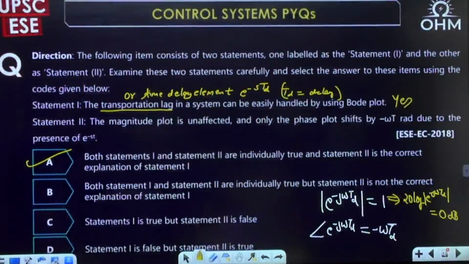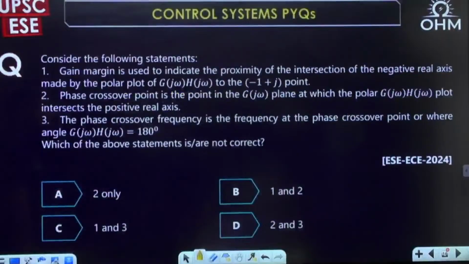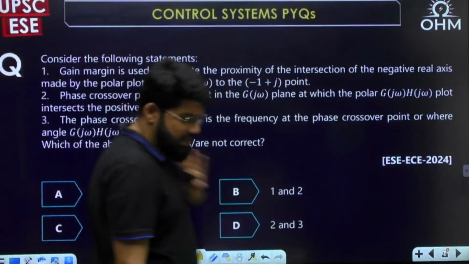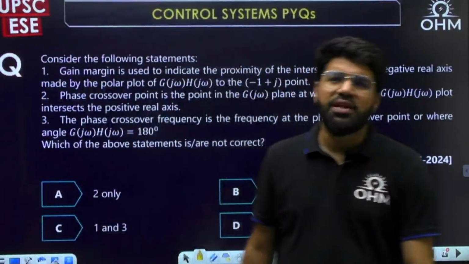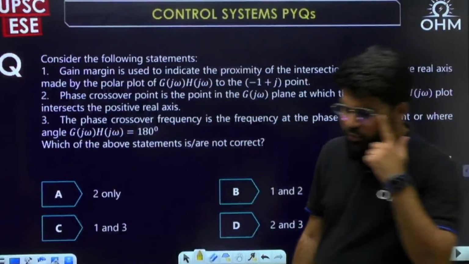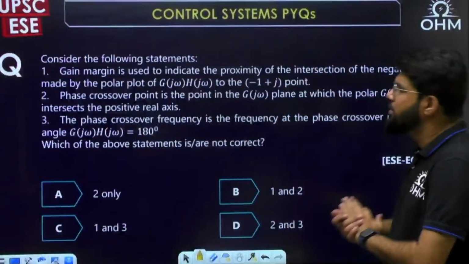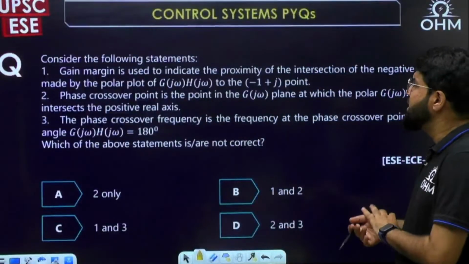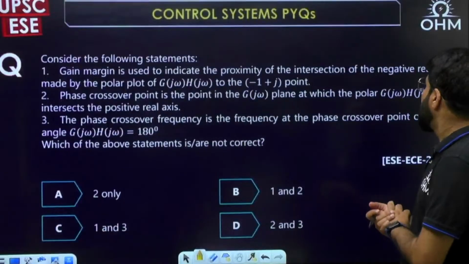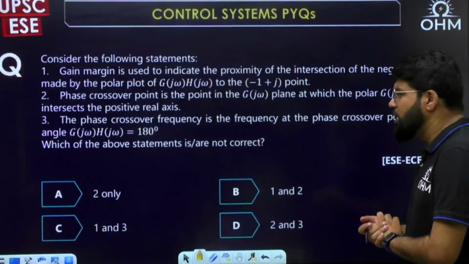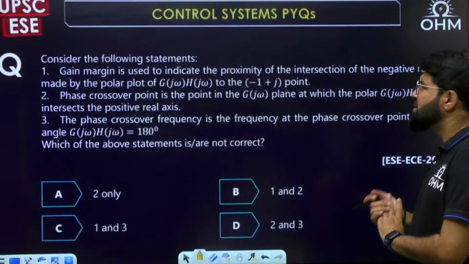Next, again a 2024 question, again on statements. Basic definitions of gain margin, crossover frequencies and phase margin. Let's read one by one. Gain margin is used to indicate the proximity of the intersection of the negative real axis made by polar plot to the -1 plus j point.